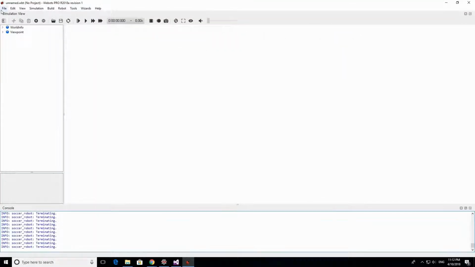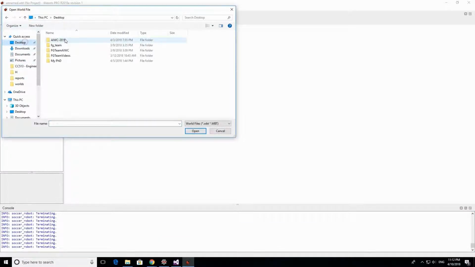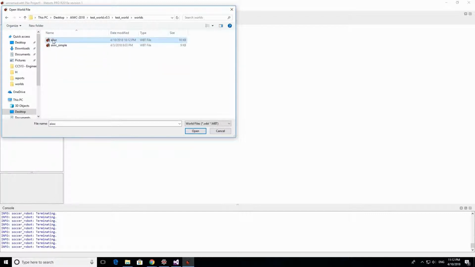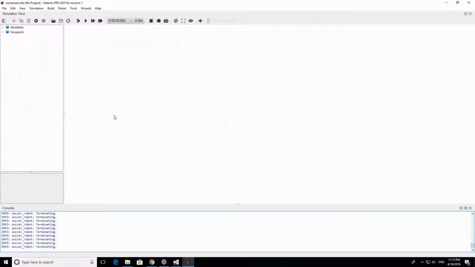So we can come here, File, Open World, and go to where we downloaded our test world file here, and look for our world and choose the AI World Cup here. So we're going to load our world that we're going to use to run the simulator.